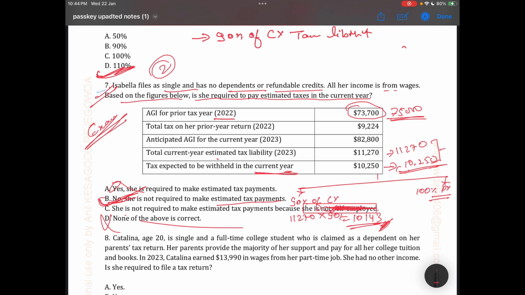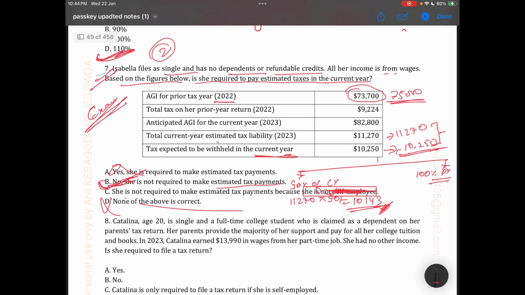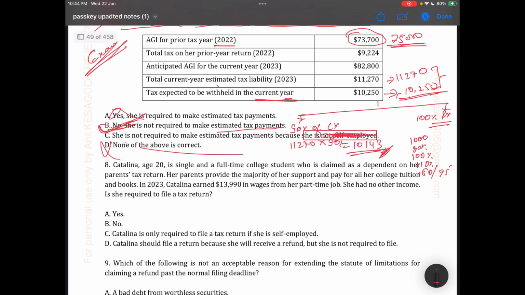Okay, then let's move to the next point. Everyone keep in mind, for estimated tax there are these limits: one is 1000, second is 90%, third is 100%, and fourth is 110%, and the 150 and 75 income limits. Let's move toward question number 8.